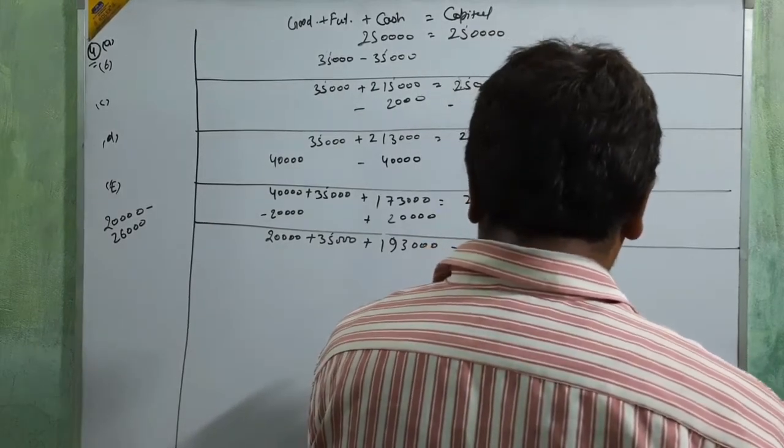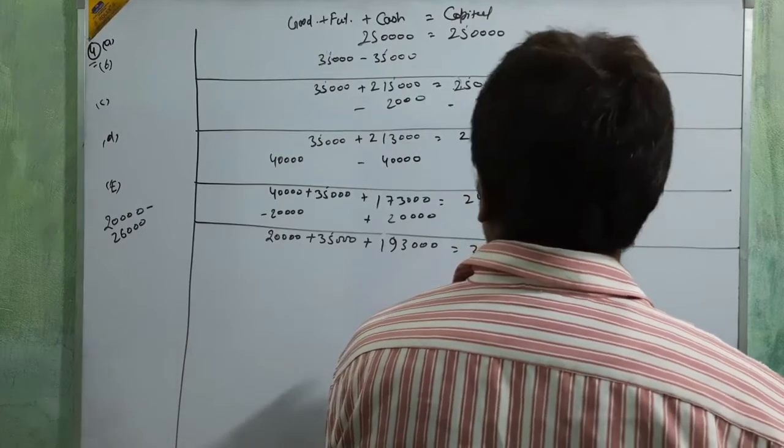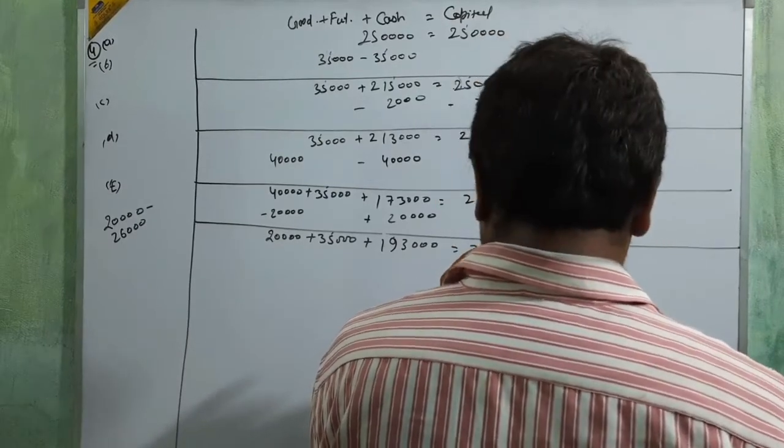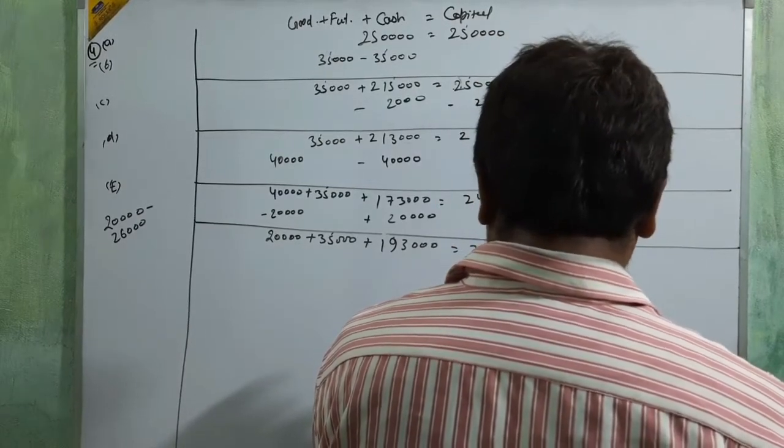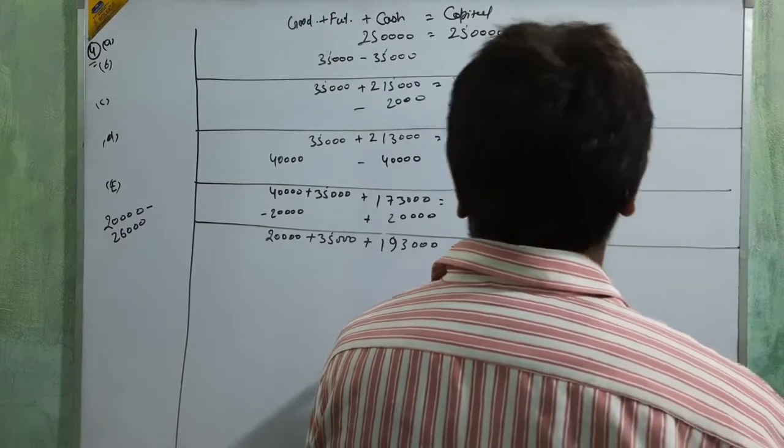Then he purchased furniture for 35,000. Okay, clear? Purchase goods on credit, beta, but you are saying in cash.